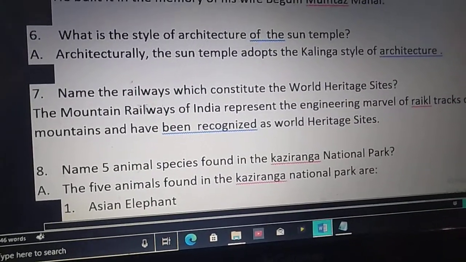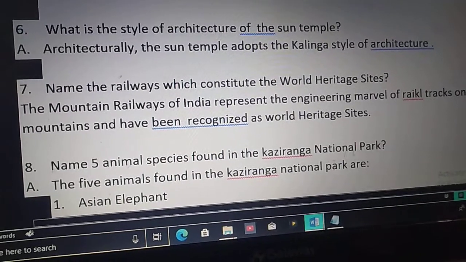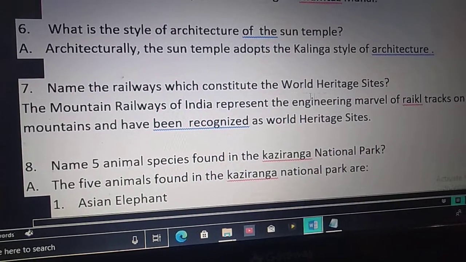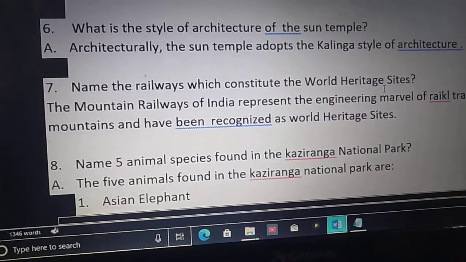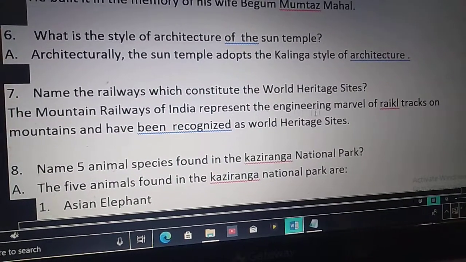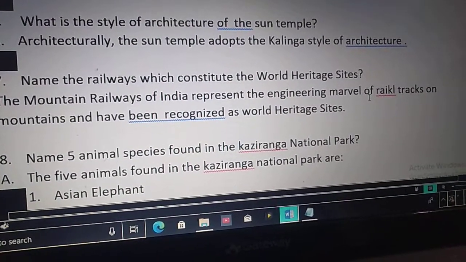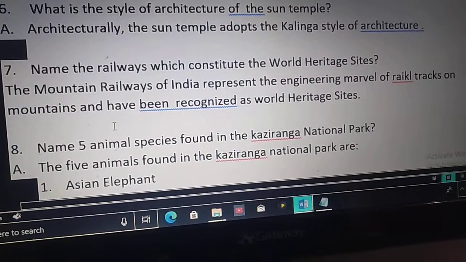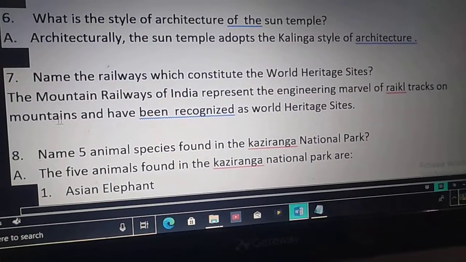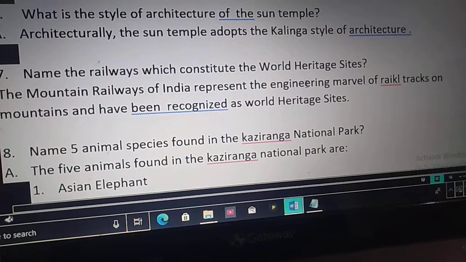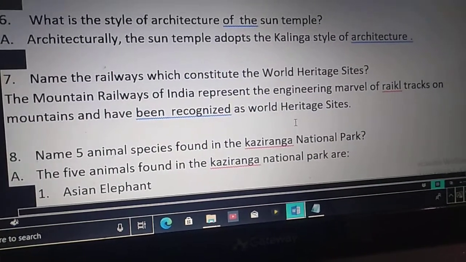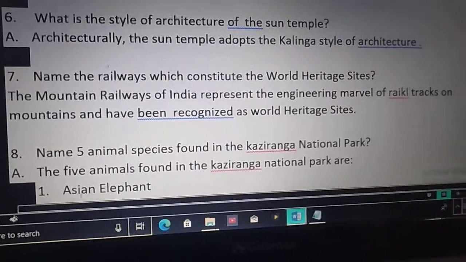Next one. Name the railways which constitute the World Heritage Sites. The mountain railways of India represent the engineering marvel of rail tracks on mountains and have been recognized as World Heritage Sites. Eighth question.